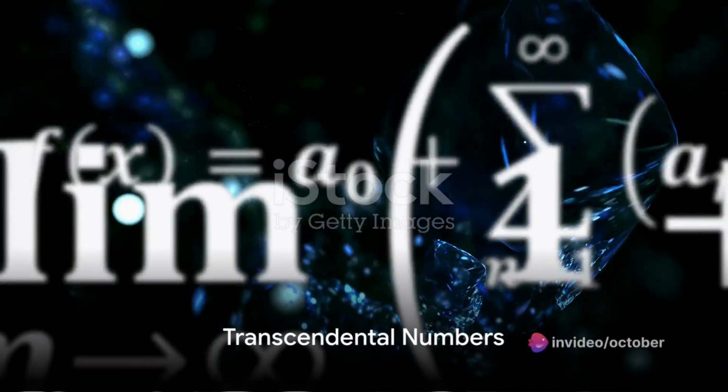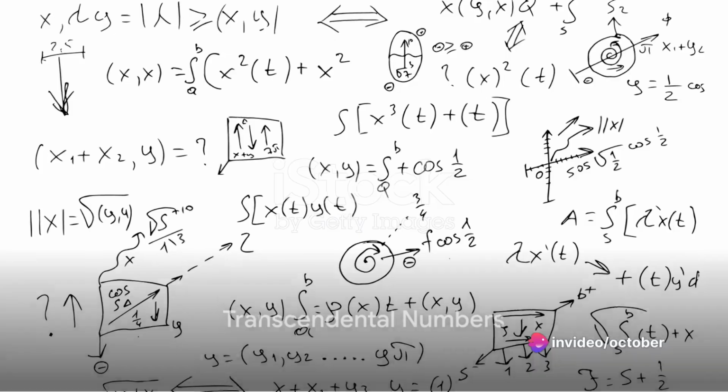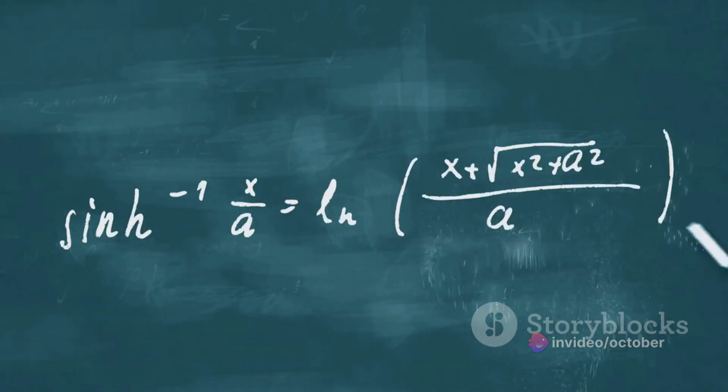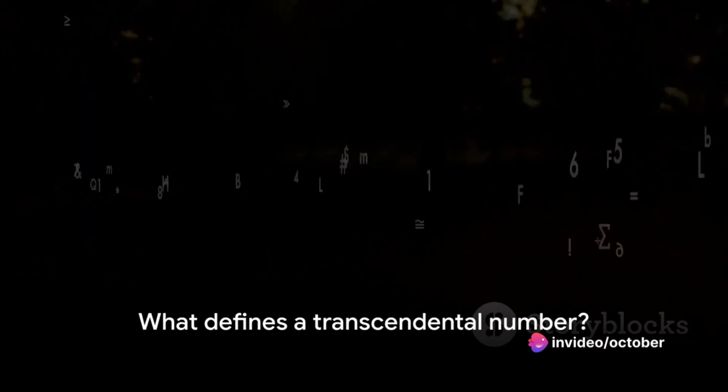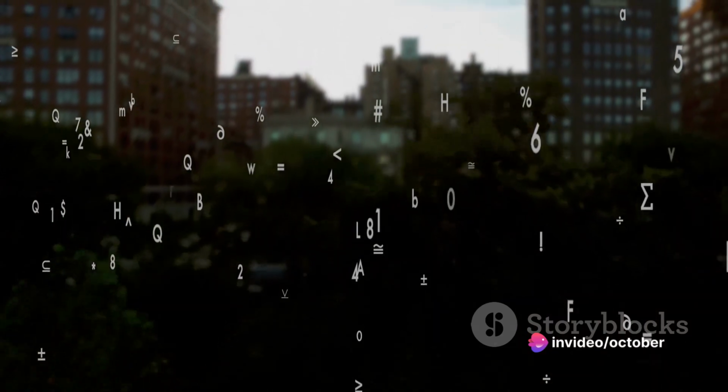Now let's shift gears and talk about transcendental numbers. These are numbers that are not algebraic, meaning they cannot be the root of a polynomial equation with rational coefficients. Pi again is a great example here, as is the natural number e. But what makes a number transcendental? It's the fact that it can't be the solution to any polynomial equation with rational coefficients.